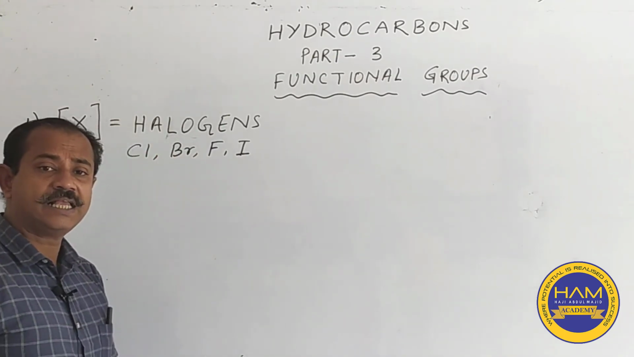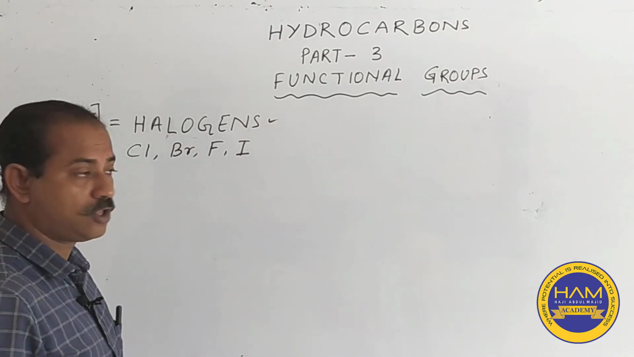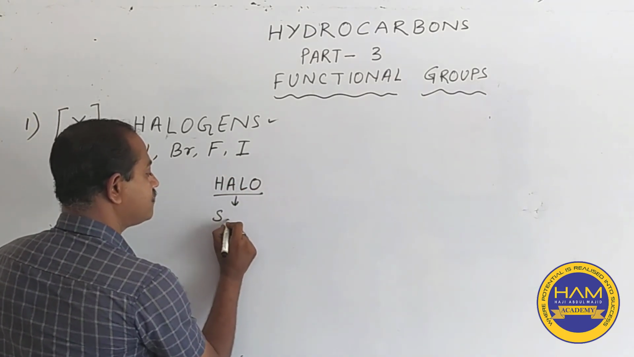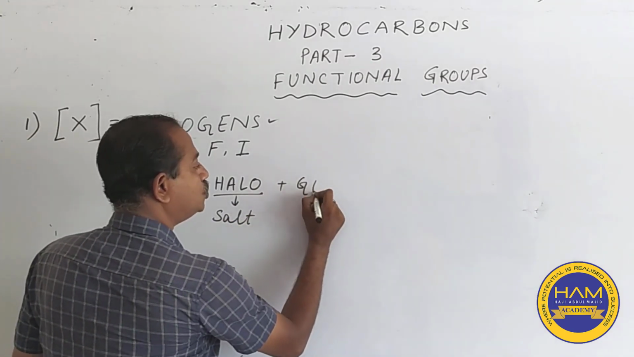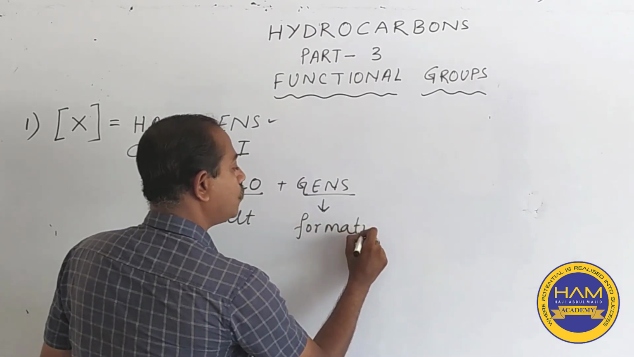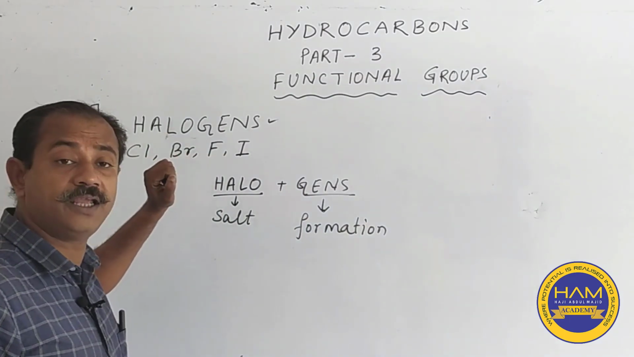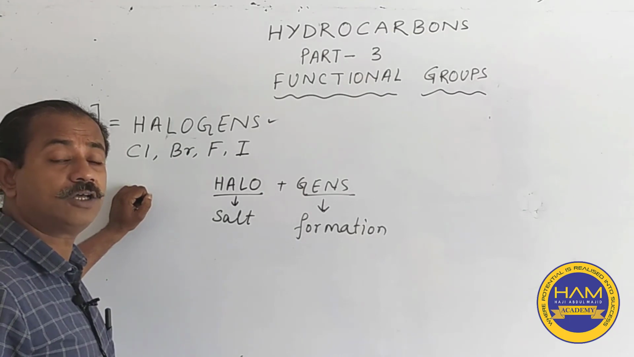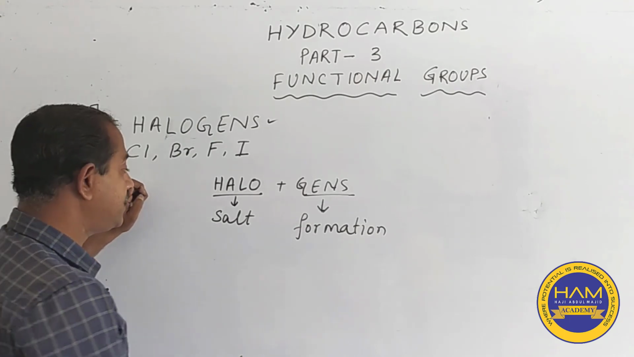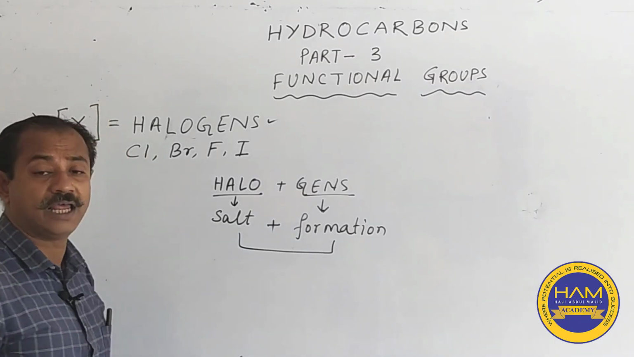Before we go into this, I would like to tell you why this group is known as halogens. In Greek, halo means salt, and gens means formation. So these elements, chlorine, bromine, fluorine and iodine, when they react with the carbons or the alkyl radicals or anything, they form salt. They always have a salt formation tendency, which is why they are known as halogens.